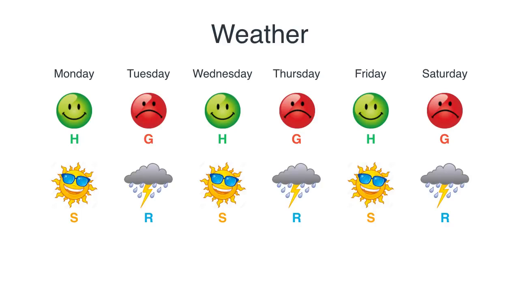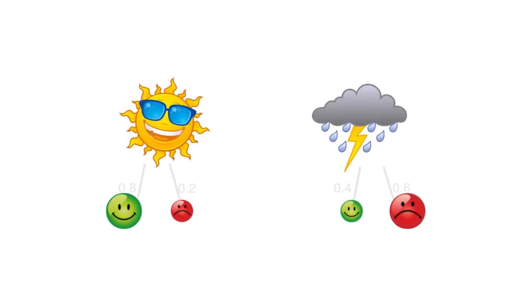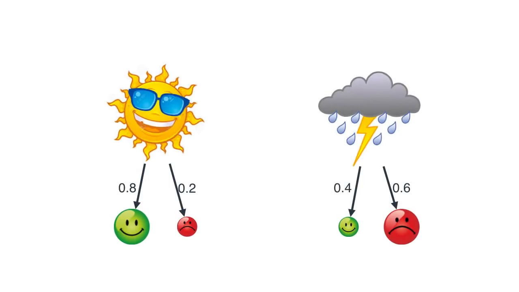It depends on where you live. But the idea is that if a day is sunny, then it's kind of likely that the next day will be sunny too. And if a day is rainy, maybe it's likely that the next day is rainy. So maybe it's this sequence that gives us a problem. Maybe we need to figure out how likely it is that this sequence happens. So we go back to our model. We have sunny and rainy, and the probabilities of each one of them making Bob happy and grumpy.